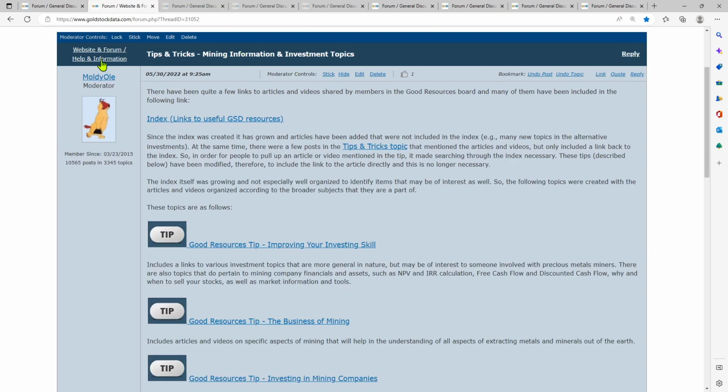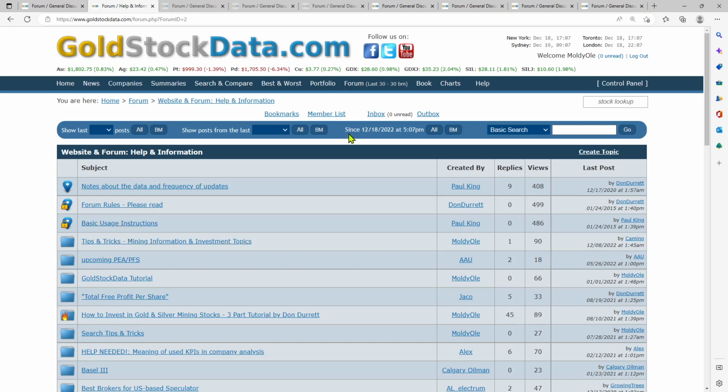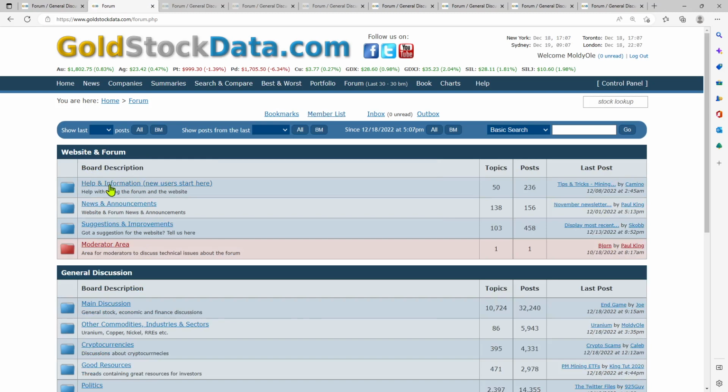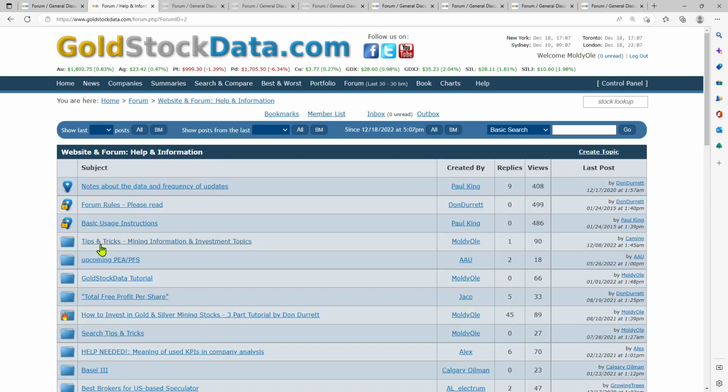You'll find them when you come out to Gold Stock Data. Out here, help and information. If you go out to the forum, click help and information. It's the very first one, and it's right down here: tips and tricks, mining information and investment topics.